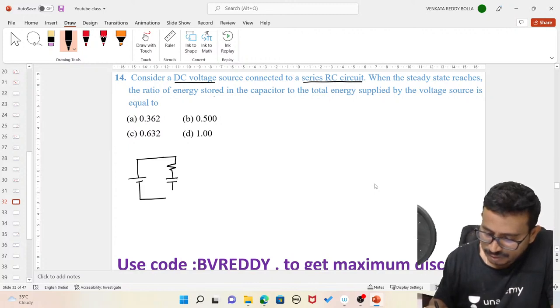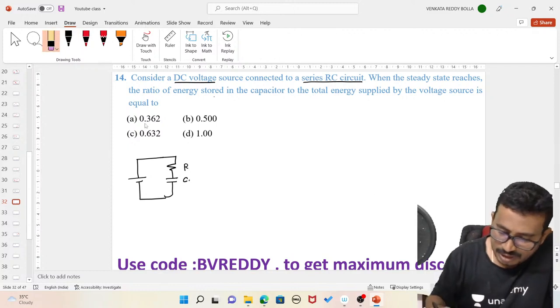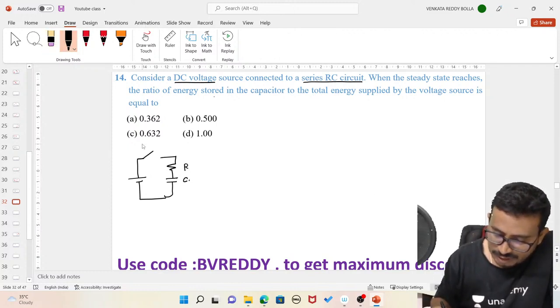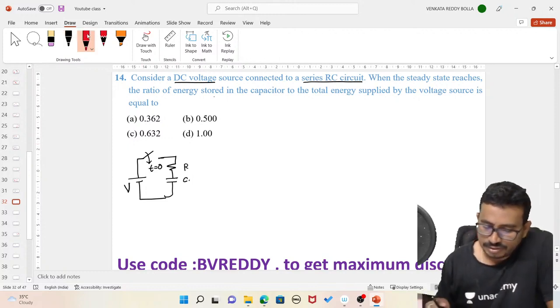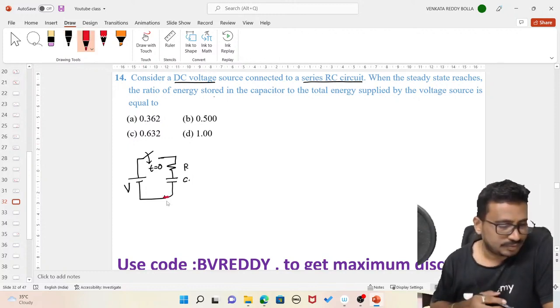Series RC circuit they have connected. This is my R and this is my C. Here I can consider that this connection is done at t equal to 0, the switch has been closed.